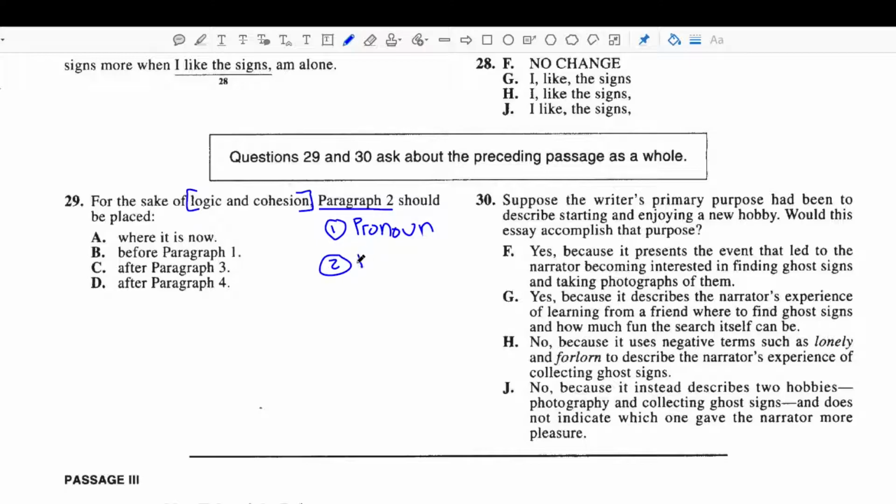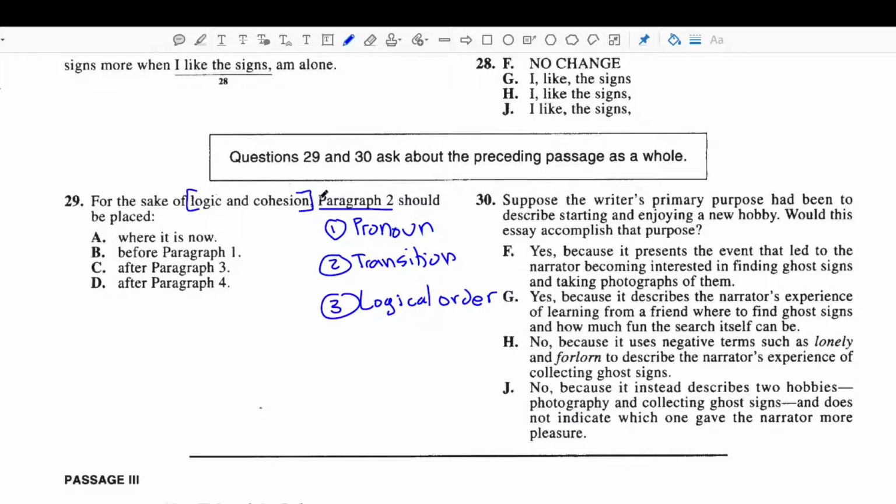Okay, the next is going to be the use of transition words. Transition words will transition between thoughts. They could transition between different sentences, but they can also transition between paragraphs. So we want to be on the lookout for transition words. And then finally, we want to look for logical order of events.